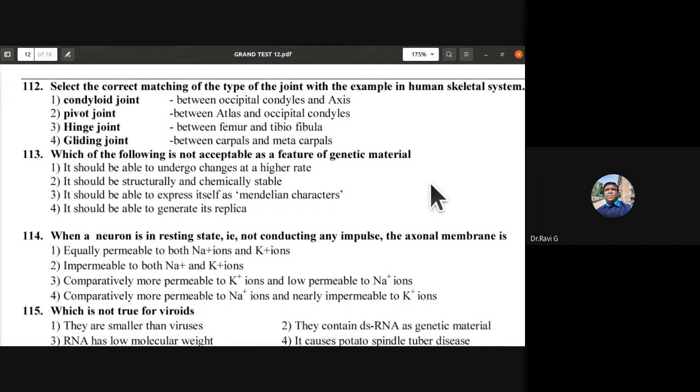So it should be able to undergo changes at a higher rate is a wrong aspect of genetic material. It is not acceptable, whereas the others are all correct options except for the first one.